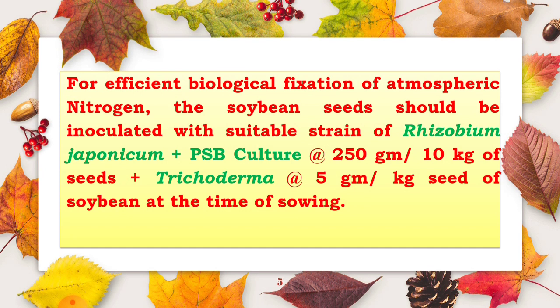The application rate of these biofertilizers is Rhizobium at the rate of 250 gram per 10 kg of seeds, PSB culture at the rate of 25 gram per kg of seeds, and Trichoderma at the rate of 5 gram per kg of seeds at the time of sowing, for increasing the nitrogen fixation into the soil, improving the fertility of soil and increasing the yield of the crop. Okay, this is the biofertilizer treatment for the soybean crop.